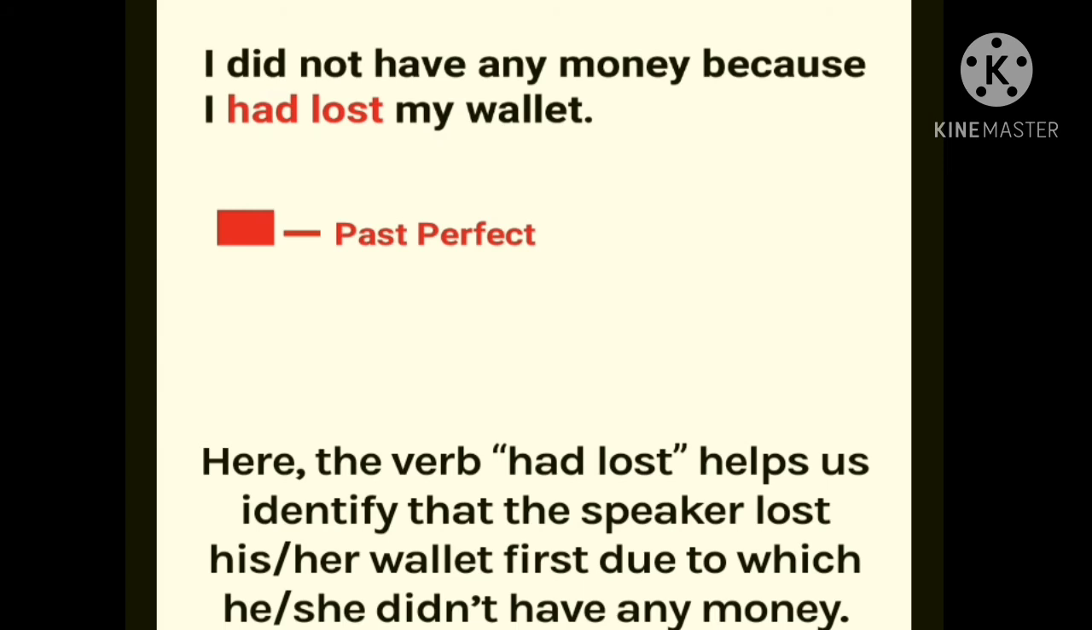So here the speaker lost his wallet, due to which he didn't have any money. Therefore, it is in the past perfect tense.